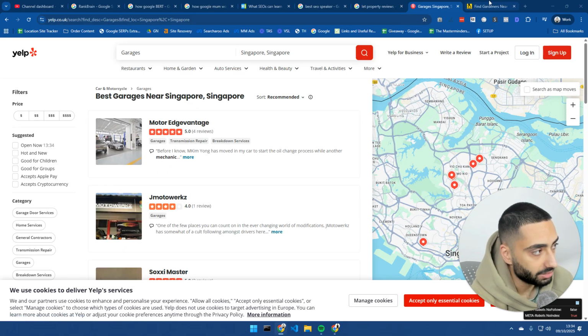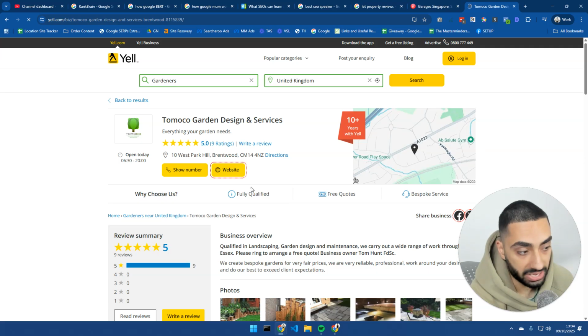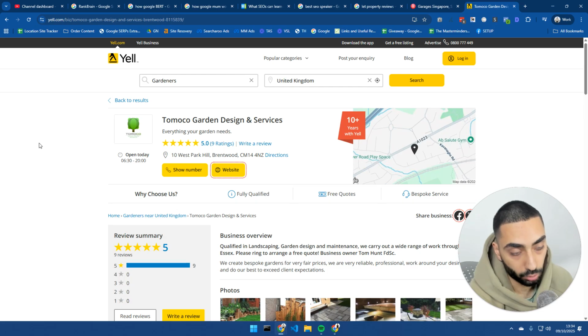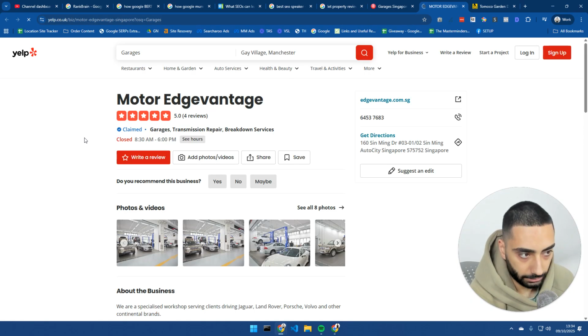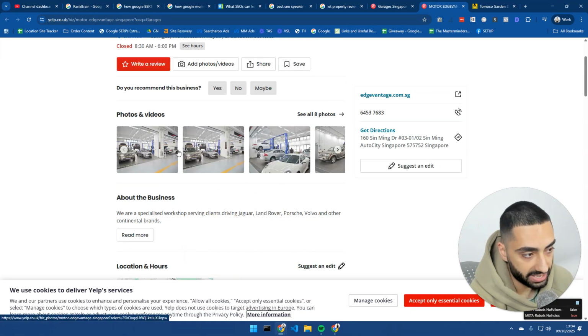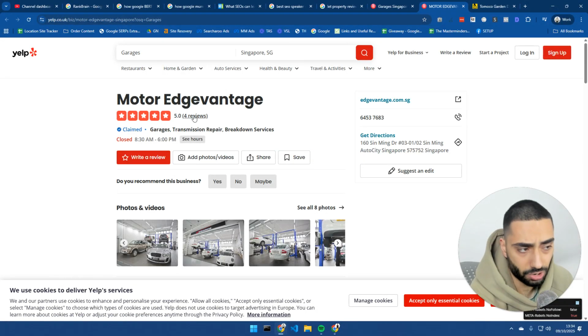Yelp and also Yellow Pages are places where Google scrapes a lot of data. And if you're just not listed on there, if you don't have a business overview or a business bio on there, if you've not got any reviews, then again, you are leaving yourself with a massive hole, and Google just won't understand who you are. The same goes with Yelp as well. So try and get listed on here, try and get some images of your actual establishment, of your company on here. Try and also get some reviews as well.